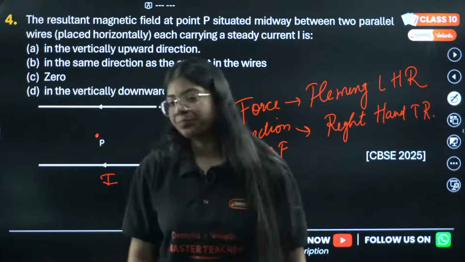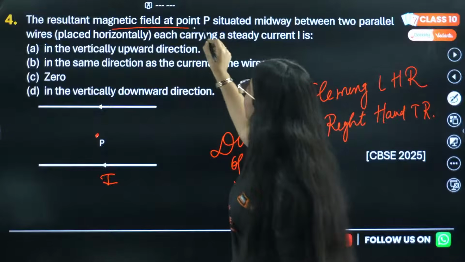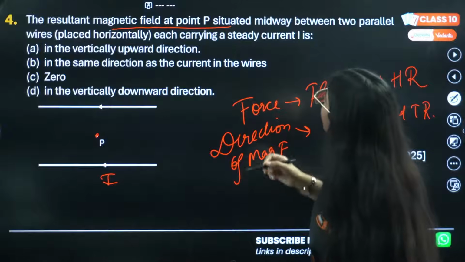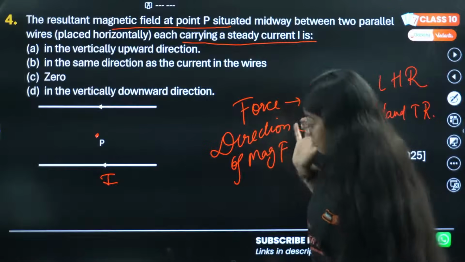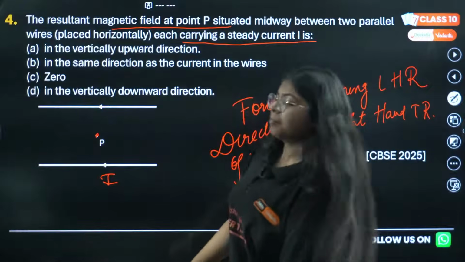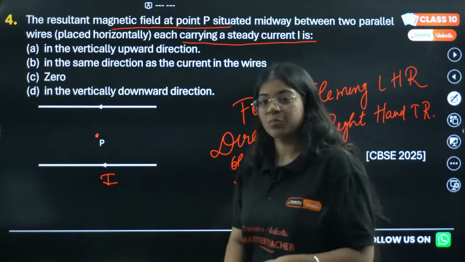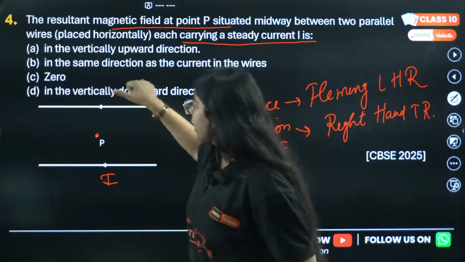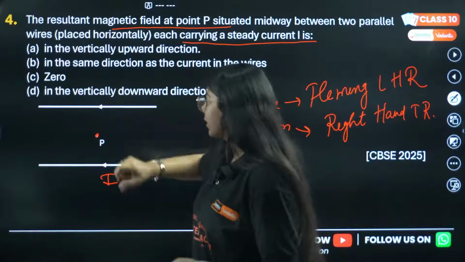Okay, let's see. Here we need to find the resultant magnetic field at point P, with each wire carrying a steady current, and we need to see the resultant magnetic field in this whole setup. To see the direction of it, we use the right hand thumb rule. This is my right hand. In the direction of current, I'll place my thumb and then I'll curl my fingers around that cable.